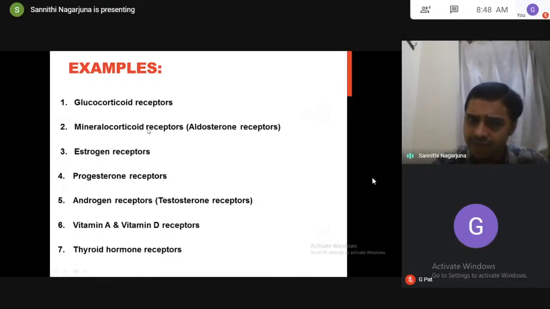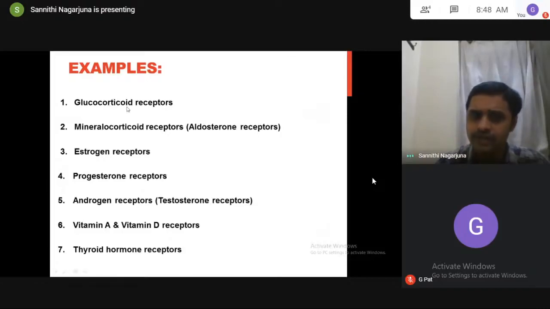Every receptor will have a ligand inside our body. The ligand is endogenous. So what is the ligand for glucocorticoid receptors? Glucocorticoids. Examples of glucocorticoids are cortisone, hydrocortisone, and drugs like dexamethasone, prednisolone. The ligand for mineralocorticoid receptors is a mineralocorticoid. The best example of a mineralocorticoid is aldosterone. I think you know from anatomy and physiology why they are named like this.